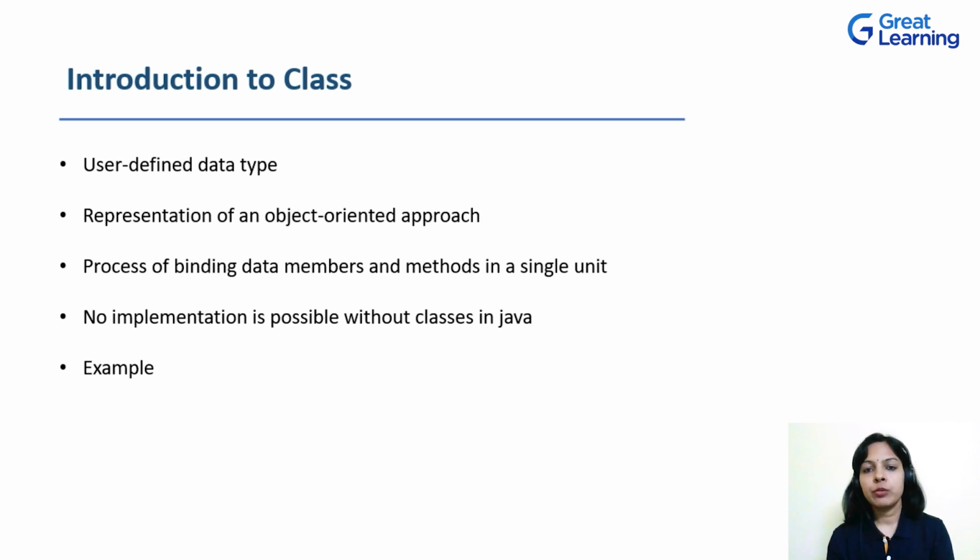Okay. So whenever I have to convert this example of fruits and its objects into programming, I will be using the concept of class to define this user-defined data type that is a fruit. I can also define a class as a process of binding the methods and data members together into a single unit. In Java, none of the implementation is possible without the help of classes. Any method definition or declaration, any variable definition or declaration is not possible outside a class. It has to be mandatorily inside a class.